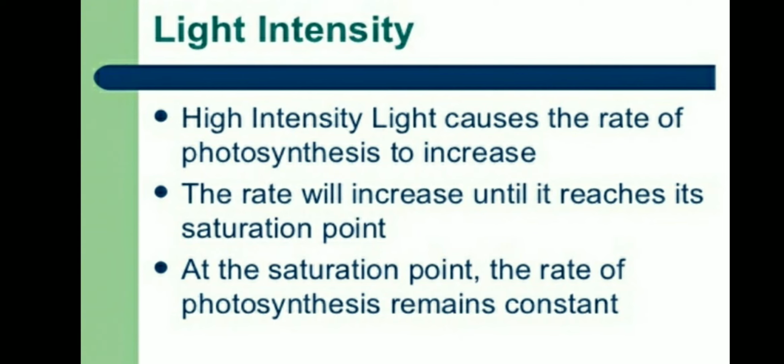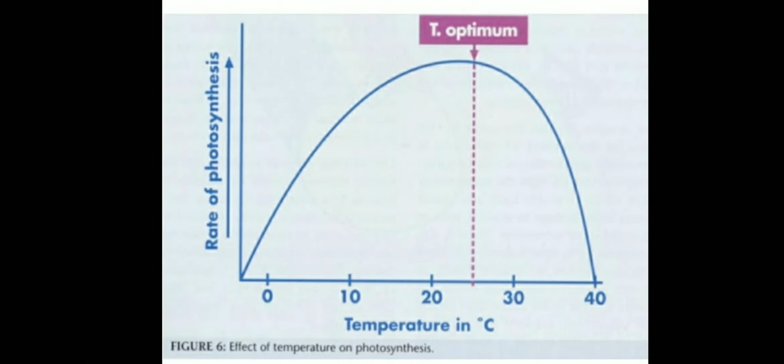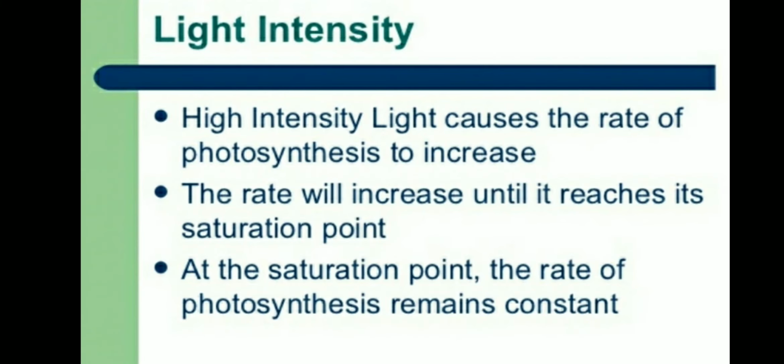Another factor. This was regarding the factors which are affecting photosynthesis. Now let's understand sunlight, light intensity. Light causes the rate of photosynthesis to increase. If light intensity increases, then the rate of photosynthesis also increases. The rate will increase until it reaches the saturation point. As I told you, there is an optimum light intensity at which the rate of photosynthesis is high. Beyond it, photosynthesis fails.